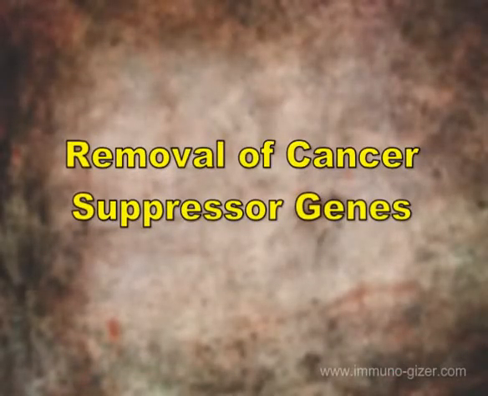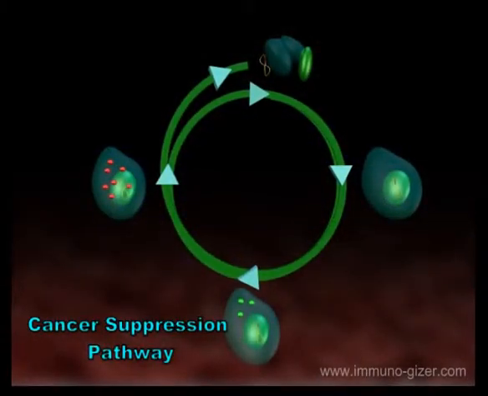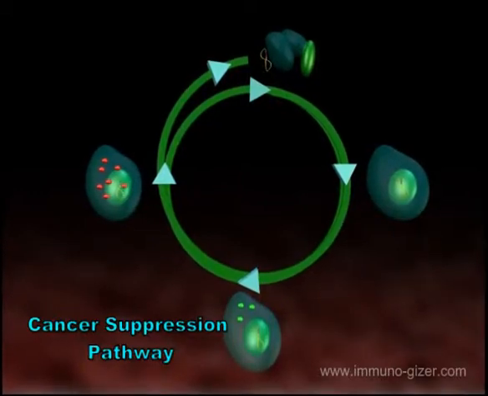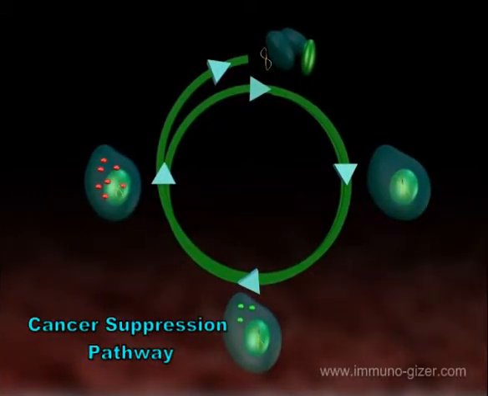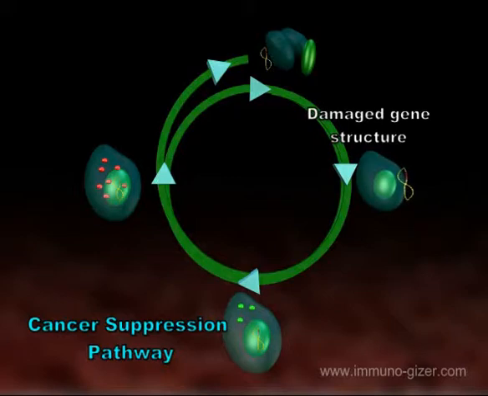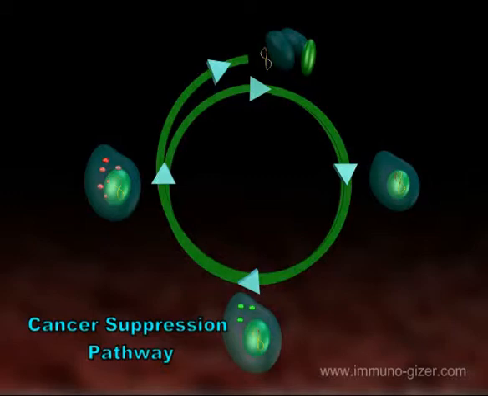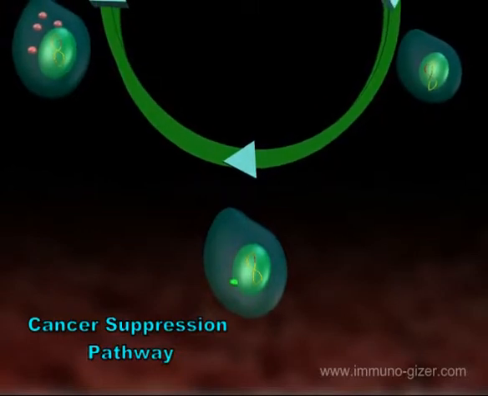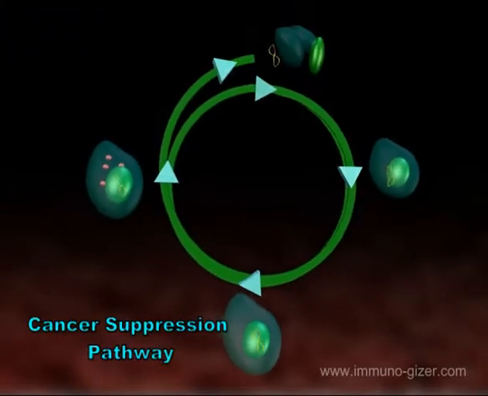The removal of cancer suppressor genes. Here, we take a look at the cancer suppression mechanism or pathway. This system works to limit the probability that cancerous or mutated cells propagate. In the normal cell growth pathway, cells that have sustained damage to their DNA are either repaired or are destroyed under the management of tumor suppressor genes. Here we observe tumor suppressor genes. These are stimulated or produced inside the cell, in response to defects detected in the cell's DNA.